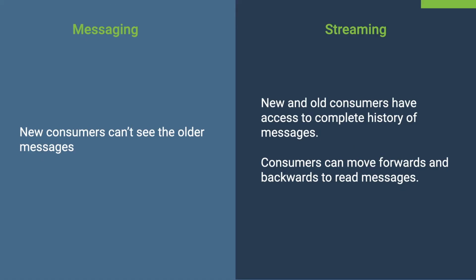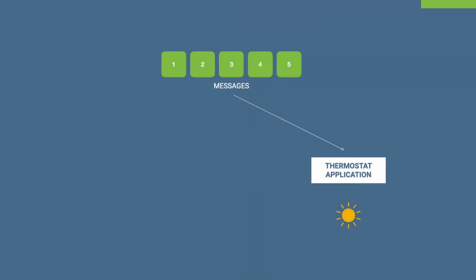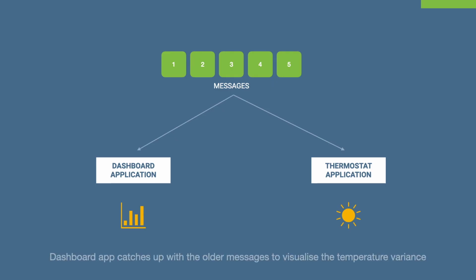This will actually add benefits from many perspectives. For example, you can debug a consumer by replaying the messages from the beginning that it had consumed. Also, when a new version of a consumer is deployed, it can quickly synchronize to the latest state by consuming the stream from the beginning. In our example, a new consumer can be introduced to analyze the past readings and visualize the variance in the temperature. Once it is deployed, it will consume messages from day one to produce a dashboard. This is another use case where streaming is applicable.